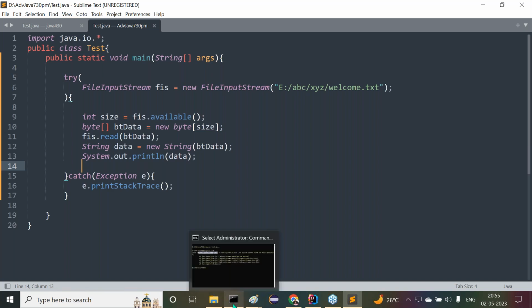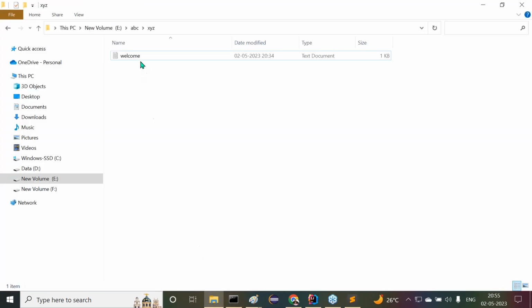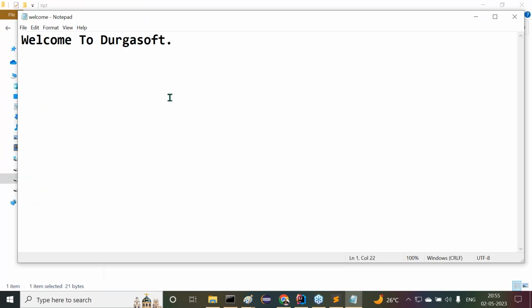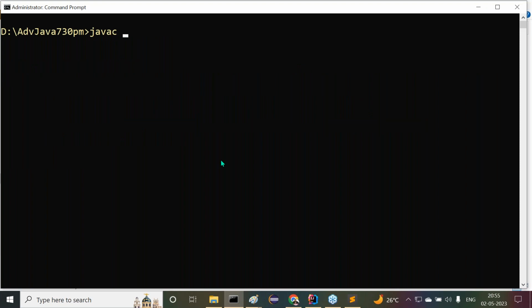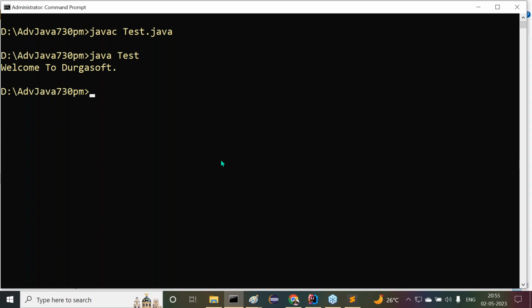Now let me compile and execute this. Before this, what data is available in the file? Welcome to Durgasoft. This data exists. That's okay. All right. Now let me compile and execute this. javac Tester.java. Compiled successfully. java Tester. Here we are getting the output: Welcome to Durgasoft.